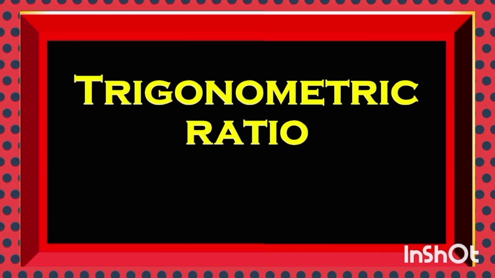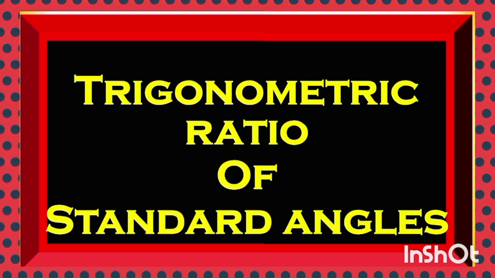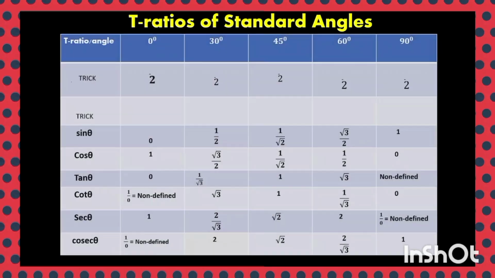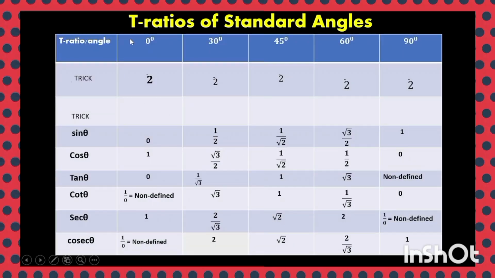So here I am discussing trigonometric ratio of standard angle. One of the important concepts. We can find out trigonometric ratio of standard angle and helpful in solving various trigonometric problem and has great application in trigonometry. You see the table, interesting table, and with the help of trick we are going to explain trigonometric ratio of standard angle. Here 0 degree, 30 degree, 45 degree, 60 degree and 90 degree.